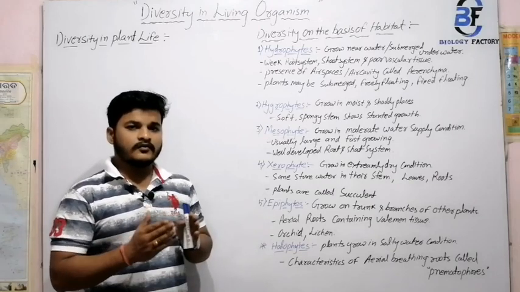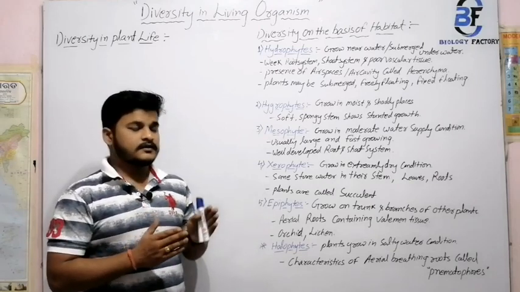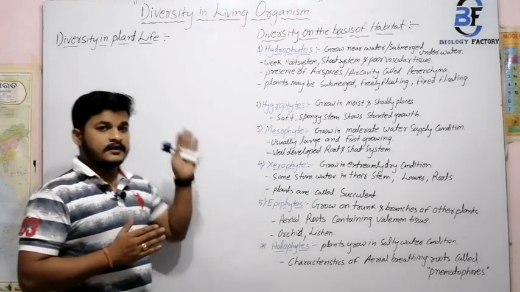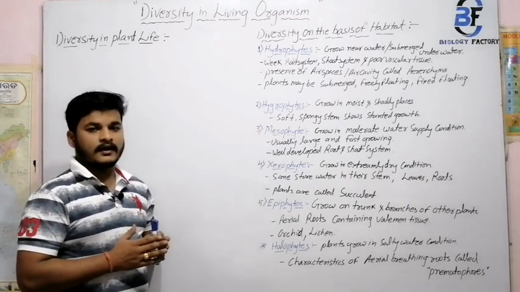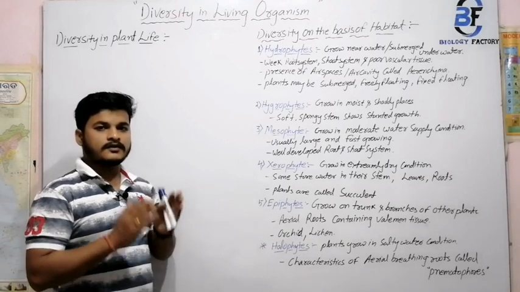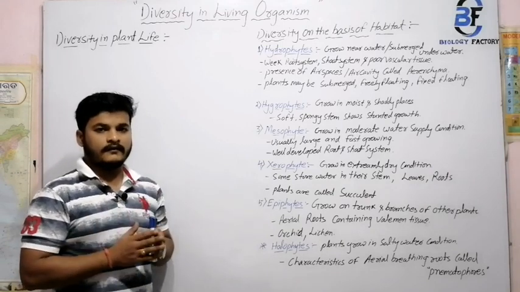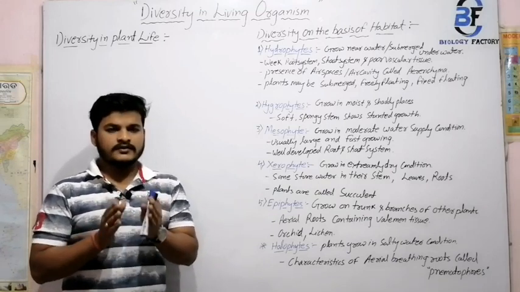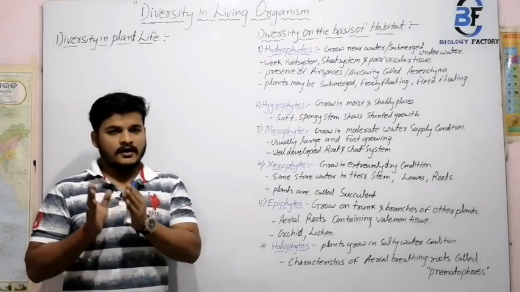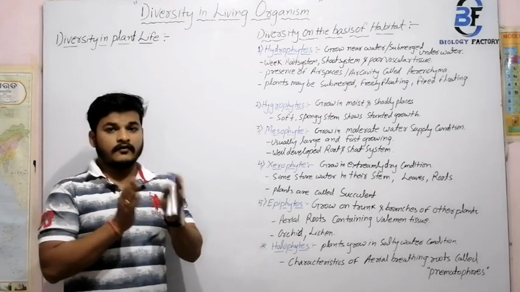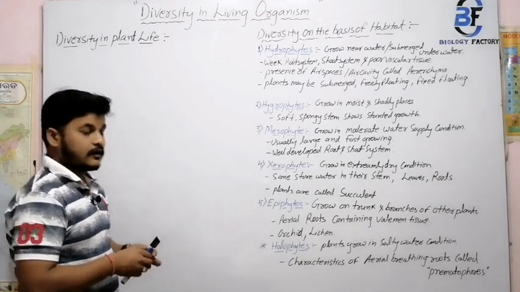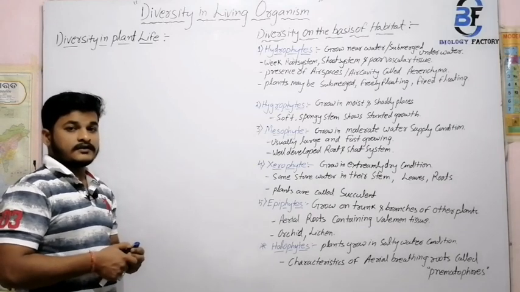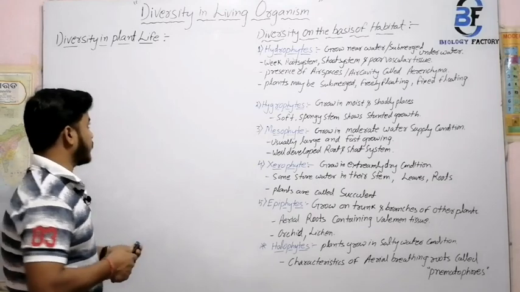So we continue with the same topic, that is biodiversity, and the next part is diversity in plant life. Today we discuss diversity of plant life. If we talk about plant life, plants are mostly eukaryotic in nature, multicellular in nature, and photosynthetic in nature. Then a question arises in mind: what is photosynthetic, what is multicellular, and what is eukaryotic?